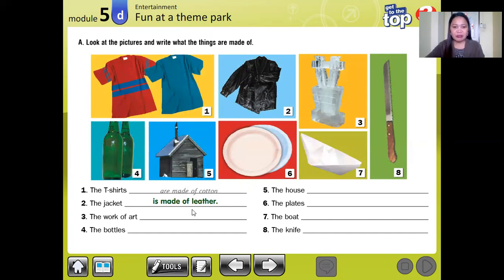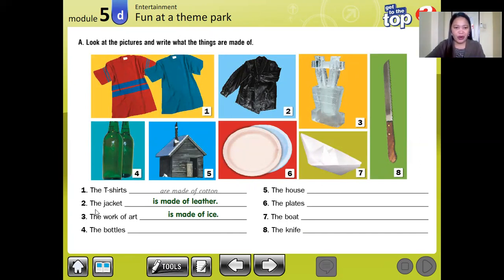Okay, the jacket is made of leather. So number 3, we have the work of art. Look at picture number 3. The work of art is made of ice, because only one, so we use is made of ice.